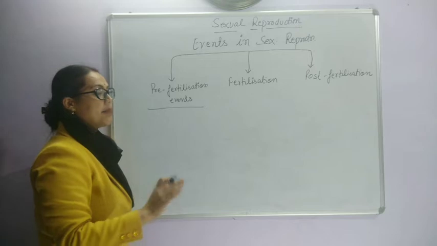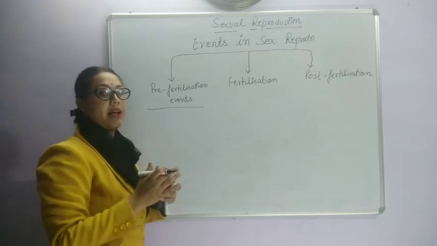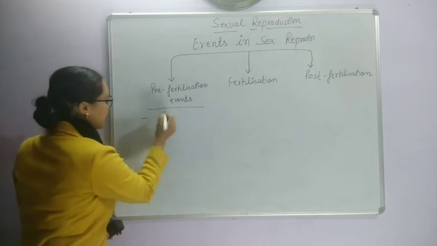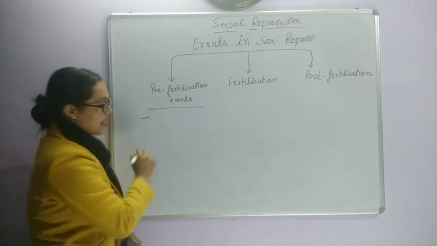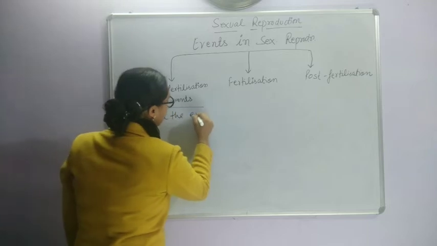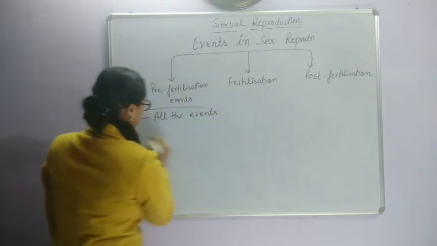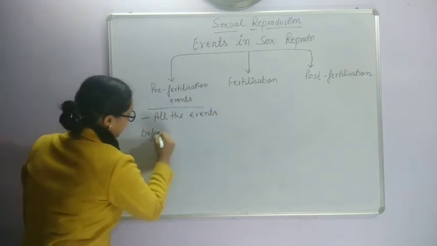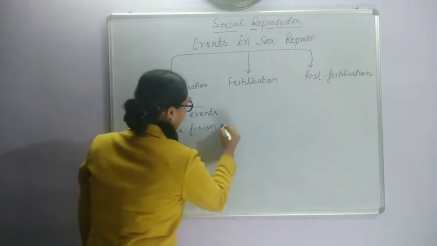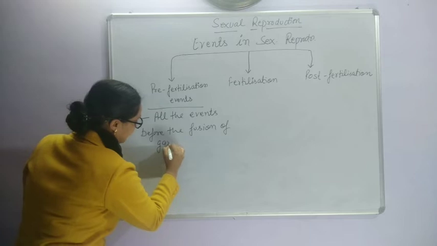Here, so far the male and female gametes have not fused yet. So here, which events will come? All the events before the fusion of gametes.